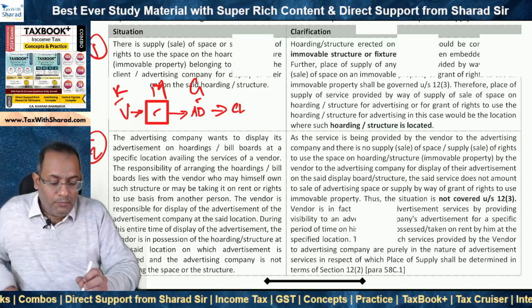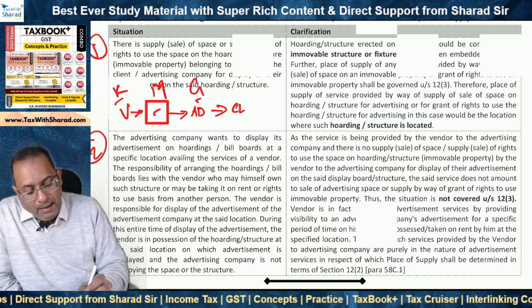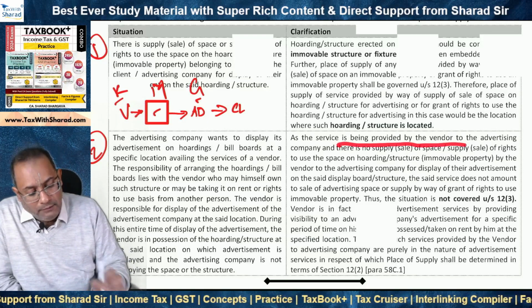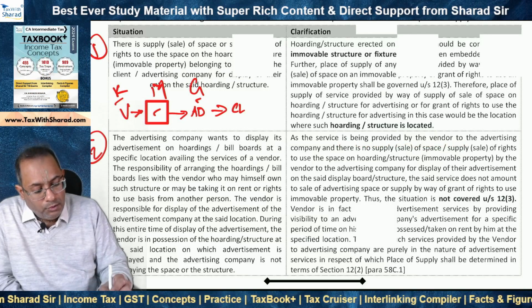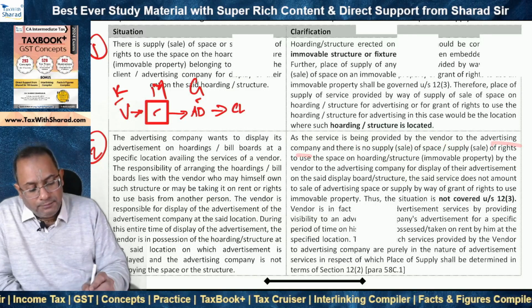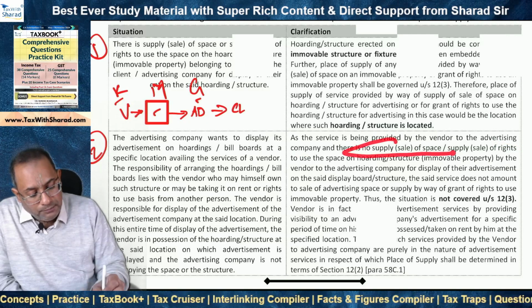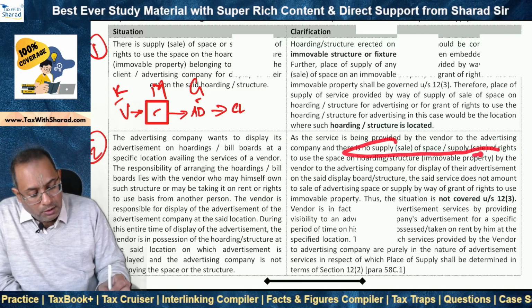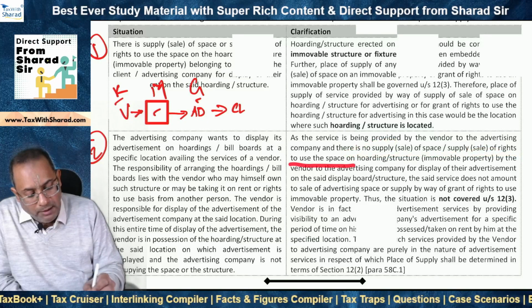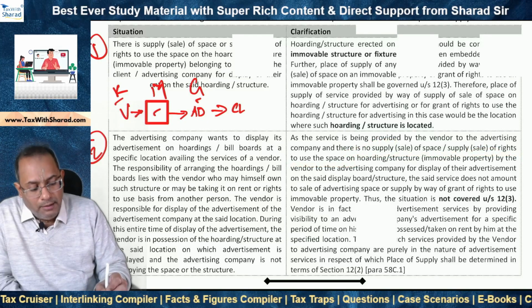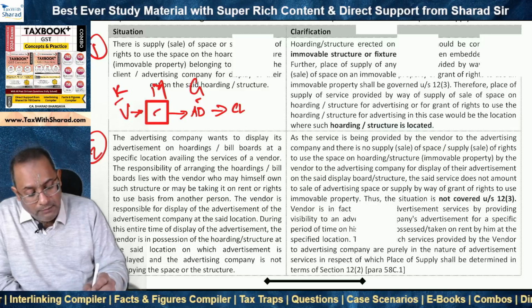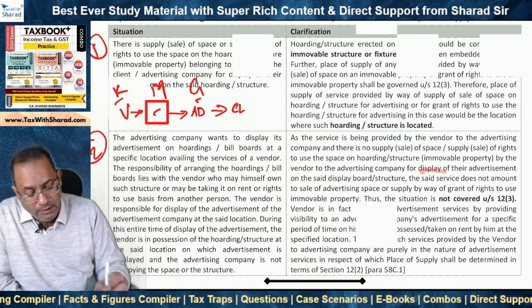So in situation 2, what will be the position? As the service is being provided by the vendor, to whom? To the advertising company or the advertising agency. And there is no supply or sale of space or supply or sale of rights to use the space on hoarding or structure, which is an immovable property, by the vendor to the advertising company for display of their advertisement.